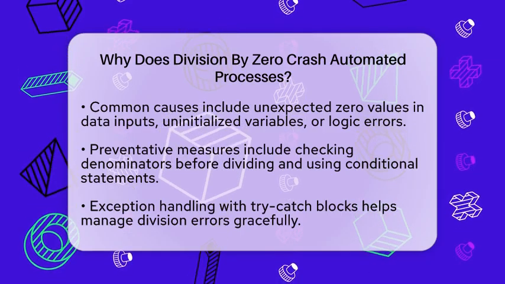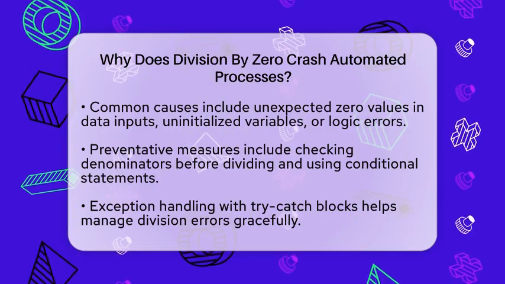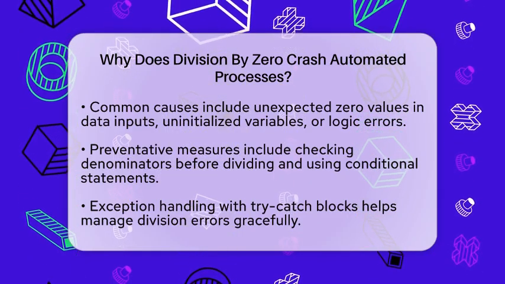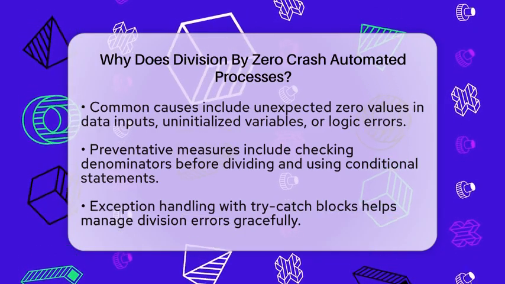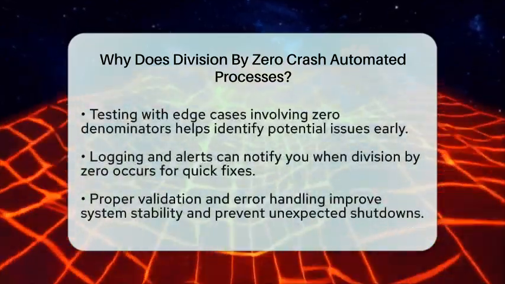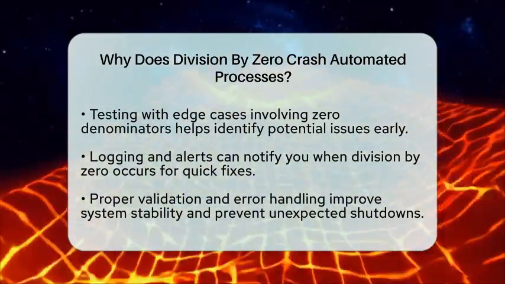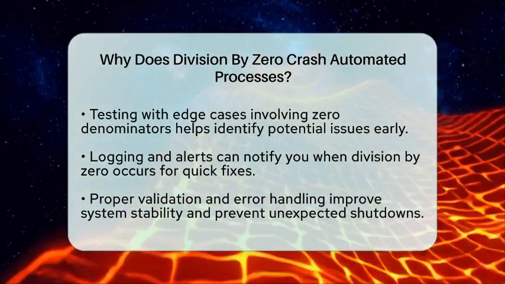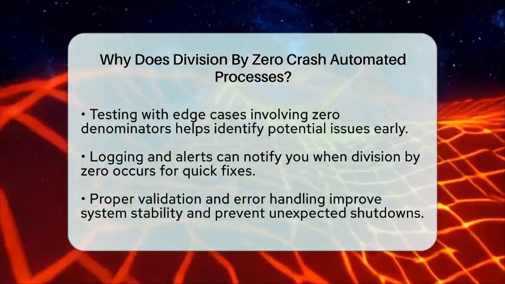To prevent this, always check the denominator before dividing. Use conditional statements to test if the denominator is zero and handle it accordingly. For example, you can replace zero with a safe value or skip the calculation. Exception handling is also useful. Wrap division operations in try-catch blocks to catch errors and handle them gracefully. This way, the process can continue or report the problem without crashing.